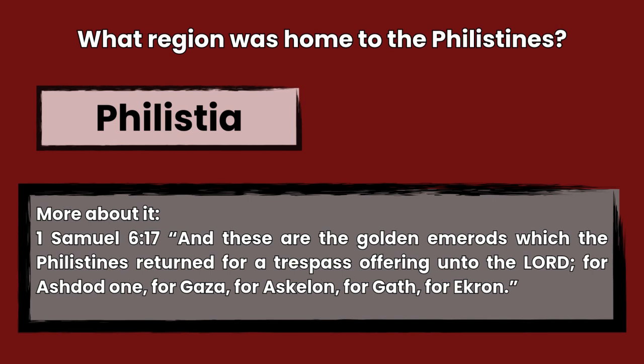The answer is Philistia, 1 Samuel 6:17. And these are the golden emerods which the Philistines returned for a trespass offering unto the Lord: for Ashdod one, for Gaza one, for Askelon one, for Gath one, for Ekron one.